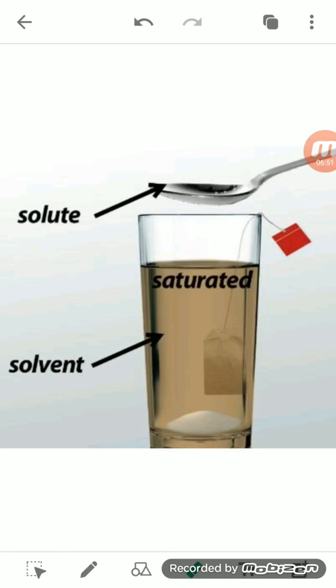Now again, if you add a pinch of salt, you will see that pinch of salt will get dissolved in the solution.